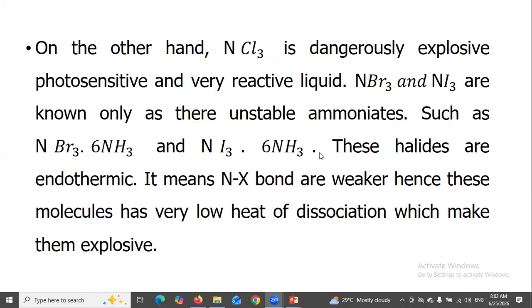On the other hand, nitrogen trichloride is dangerously explosive, photosensitive, and a very reactive liquid. Nitrogen tribromide and triiodide are known only as unstable ammoniates, such as nitrogen tribromide-ammonia and triiodide-ammonia. These halides are endothermic. It means nitrogen-halogen bonds are weaker, hence these molecules have very low heat of dissociation, which makes them explosive.